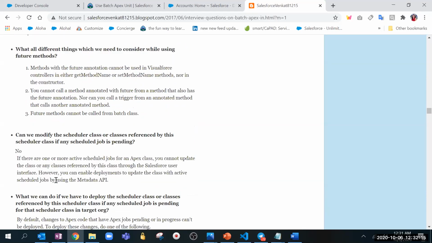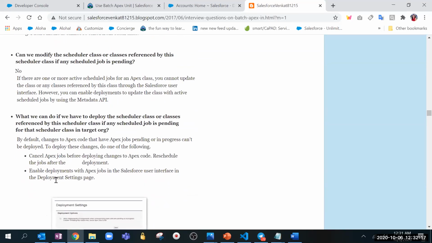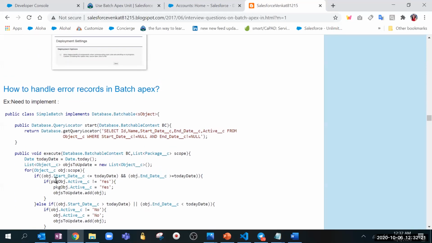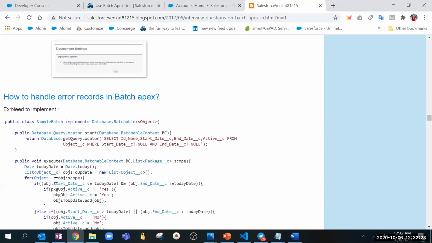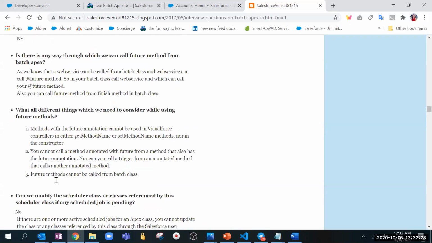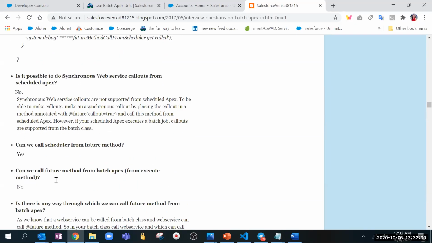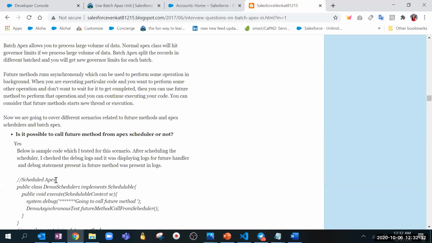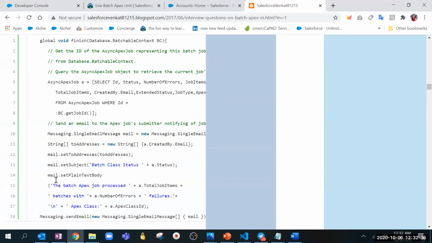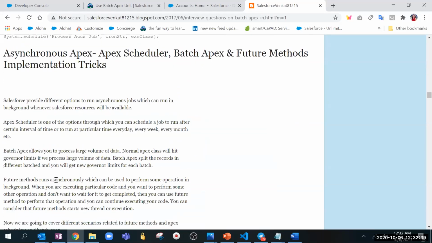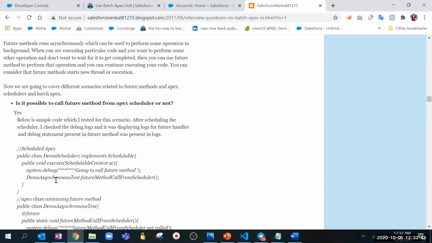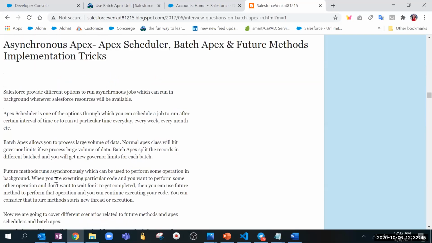So I'm just skipping the schedule class right now. So here you cannot call from the execute method, but you can call from the finish method, no? Because execute will be executing the number of times of the number of batches, and finish will be executing only once. So from there you can call the future method.